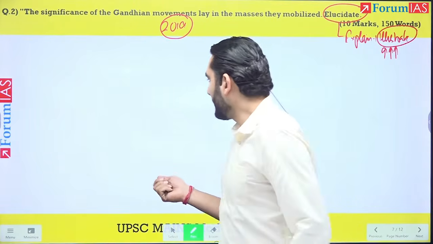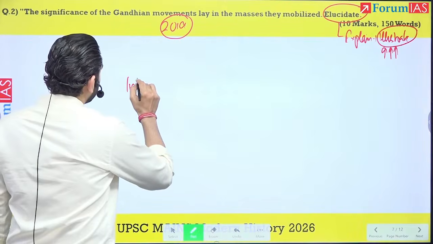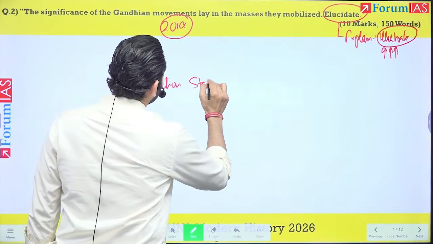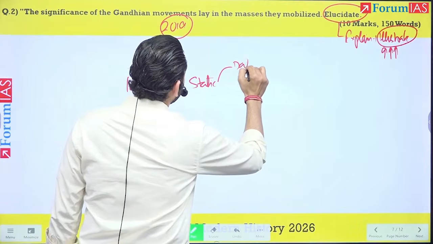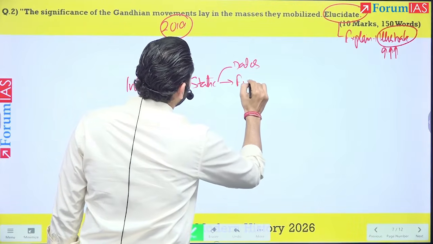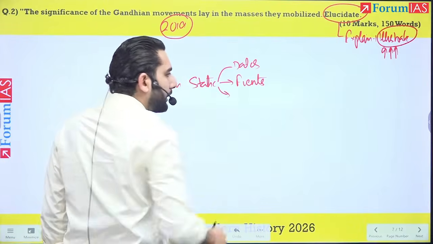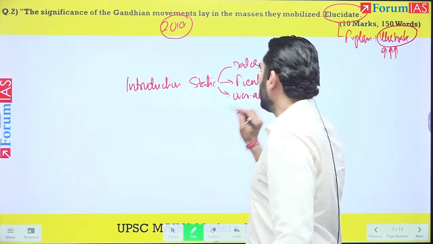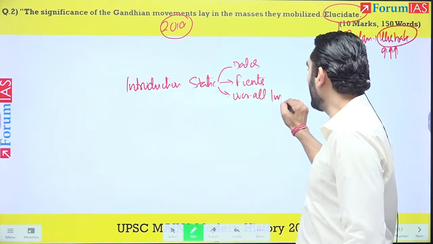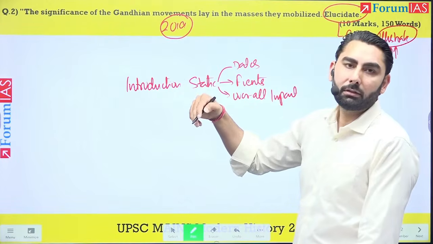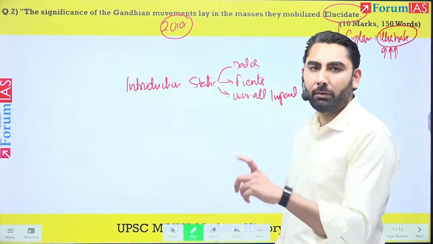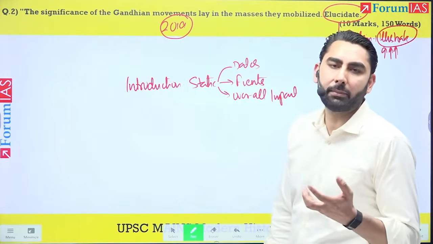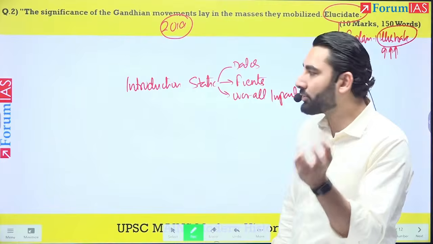So, your introduction. Again, it would be static. It should have some dates, some events. It should talk about the overall impact. You don't have to give away the answer, but allude to where your answer will be going, with some relevant static facts which assure the examiner that what you're going to write is factually sound.